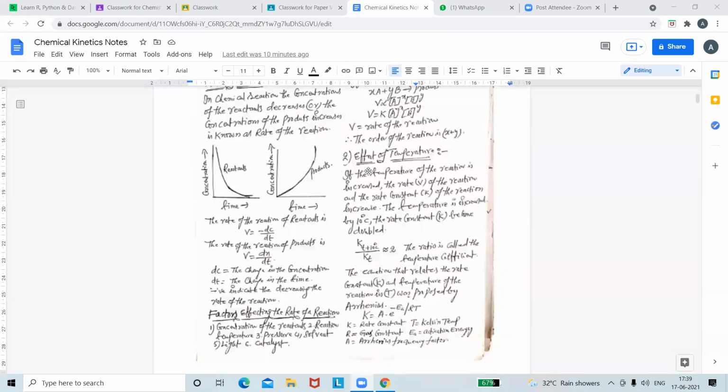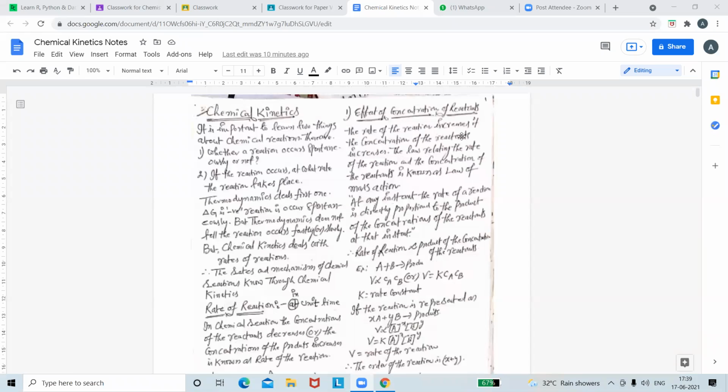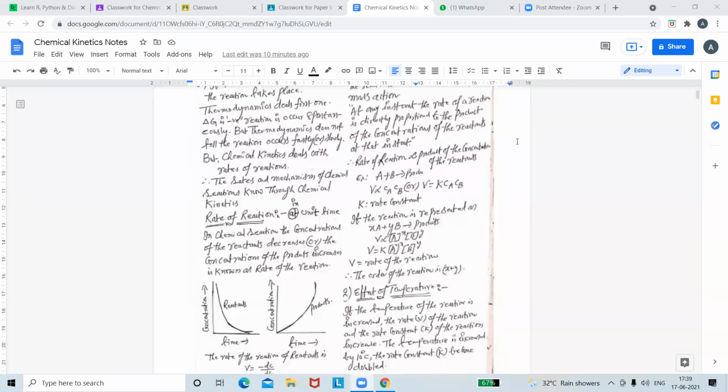Then another one is the effect of temperature. Have you understood this one, rate of the reaction with respect to concentration? Are you thorough in this one? I think there is no problem in this case. Am I correct, students?